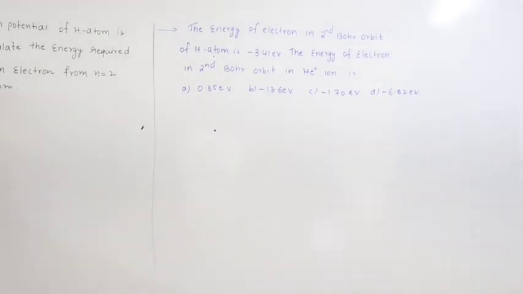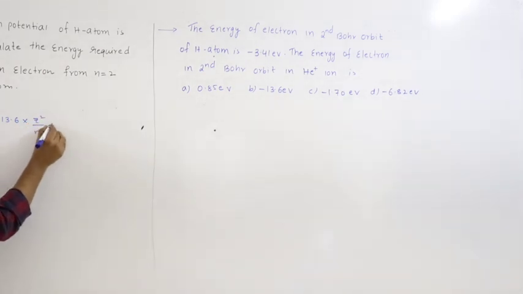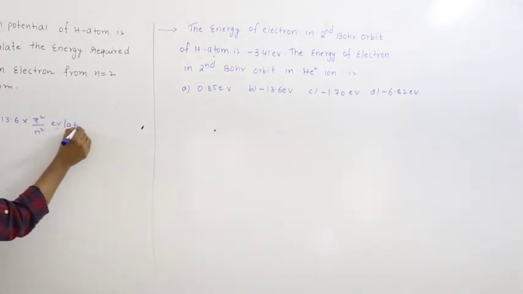Next question. The ionization potential of hydrogen atom is 13.6 eV. Calculate the energy required to remove an electron from n equal to 2 state of hydrogen atom. So here general information is given. You have to find just the ionization energy of hydrogen atom. So ionization energy equal to plus 13.6 into Z square by n square electron volt per atom.